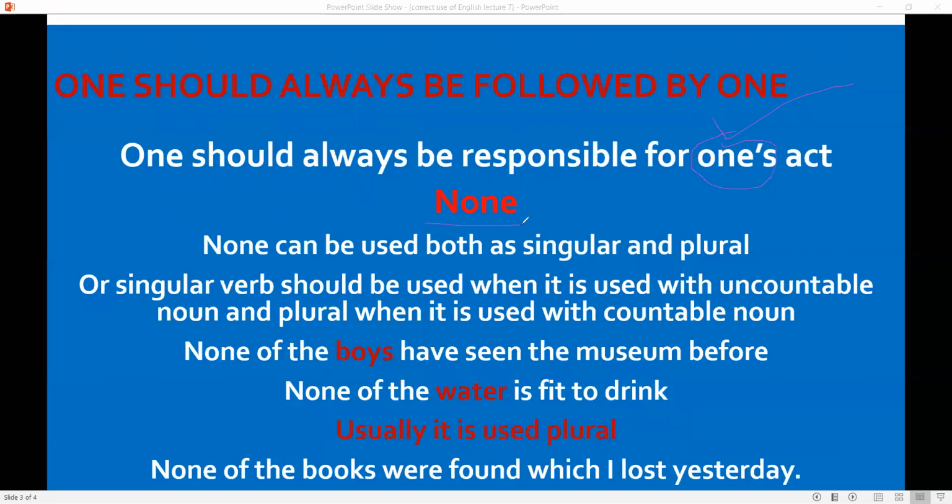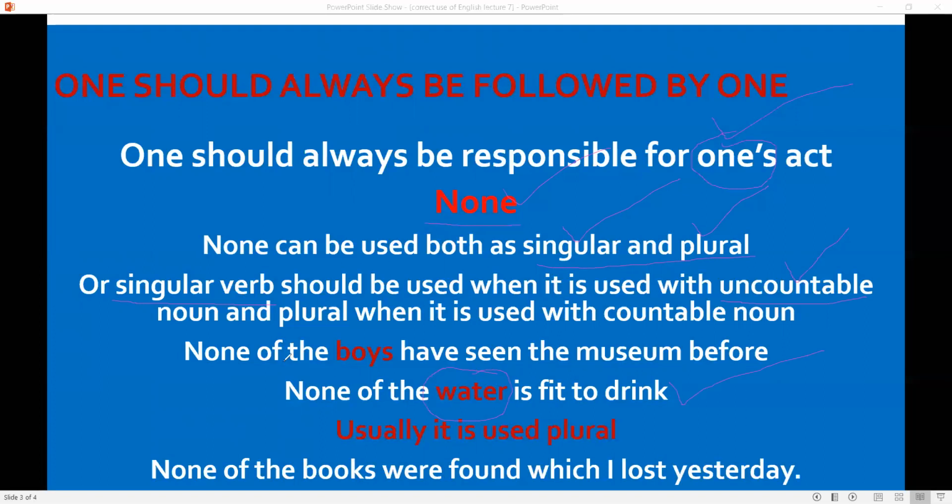None. Now, there are some rules. None can be used both as singular and plural, and there are conditions when it can be used as singular and plural. If the noun is uncountable, we cannot count that noun, and the verb should be singular. The verb which comes with none should be singular. None of the water is fit to drink, because water is uncountable.